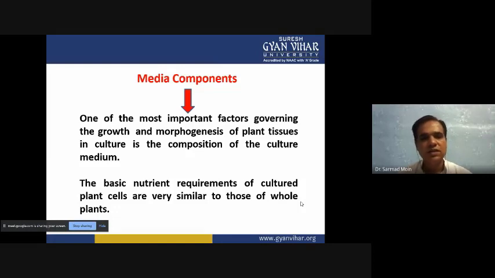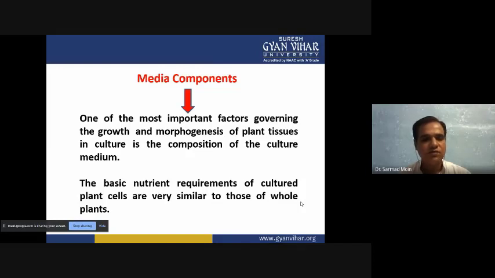The growth, development and morphogenesis of the plant depend on the composition of the media. Whatever type of composition you provide, that type of growth you will achieve. If you provide the optimum composition of the media, then growth will become optimum. If you provide the basic nutrient requirement of the cultured plant cells and tissues, the whole plant will show optimum growth.